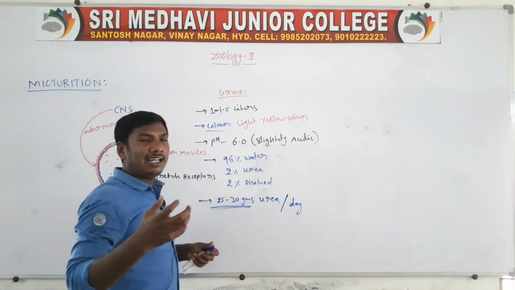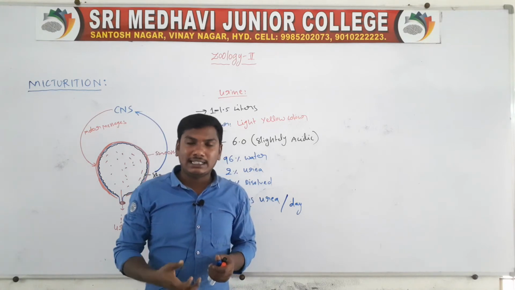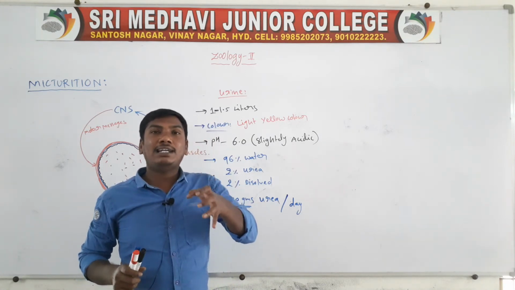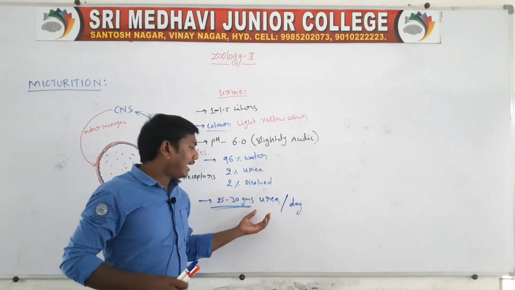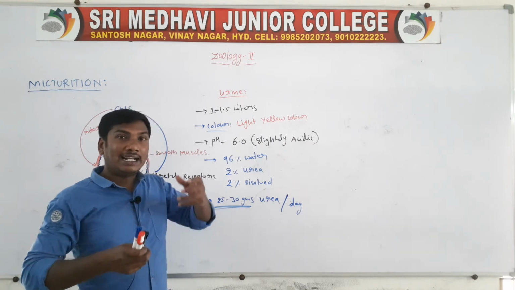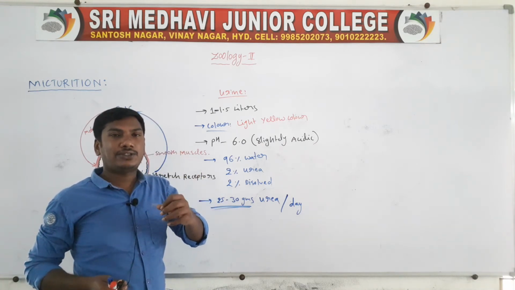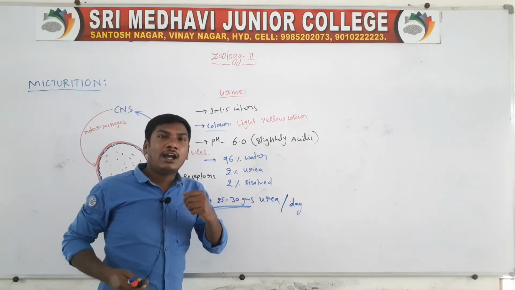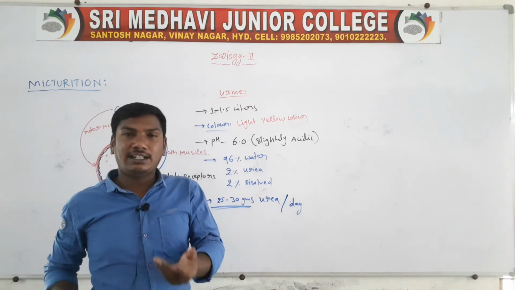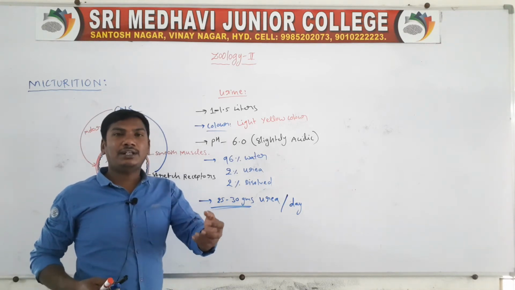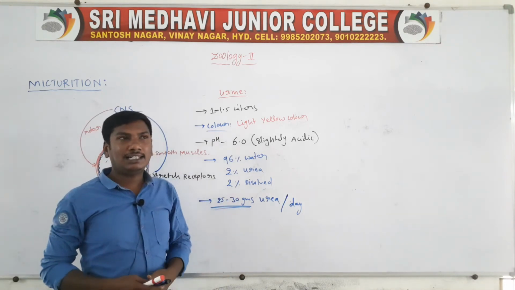Next, the analysis of the urine. Analysis and diagnosis of the urine, the urine test, identifies metabolic disorders.